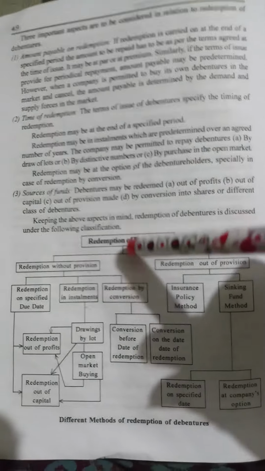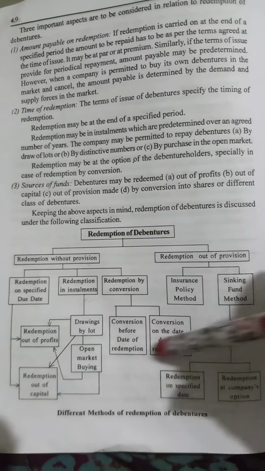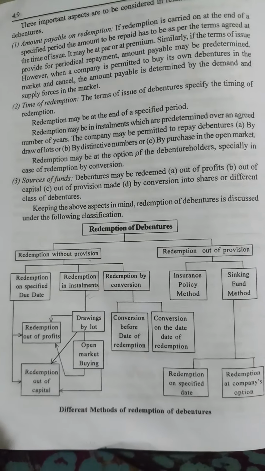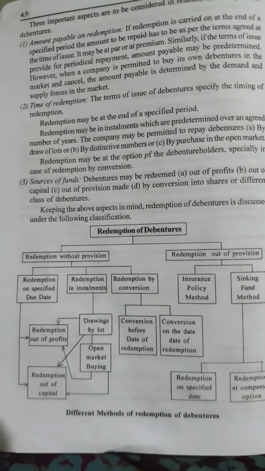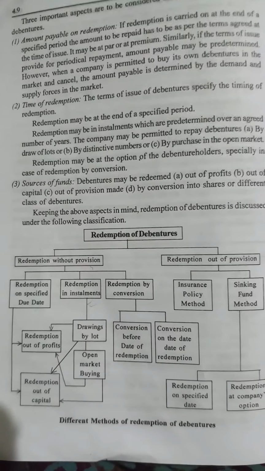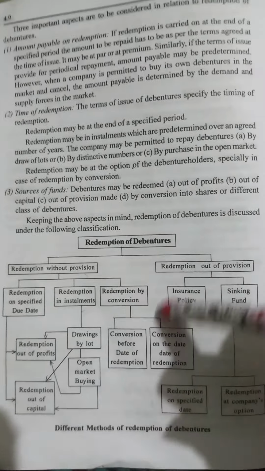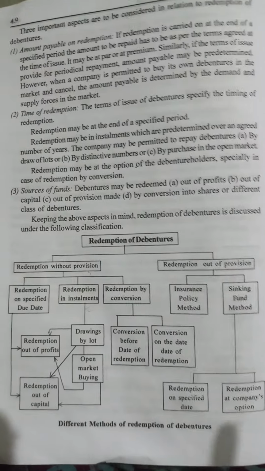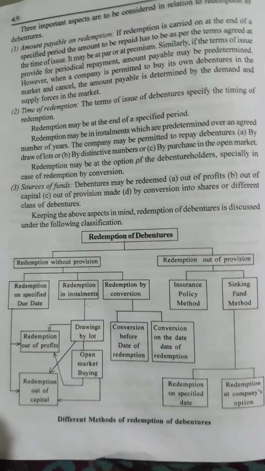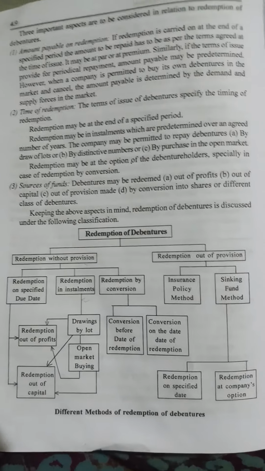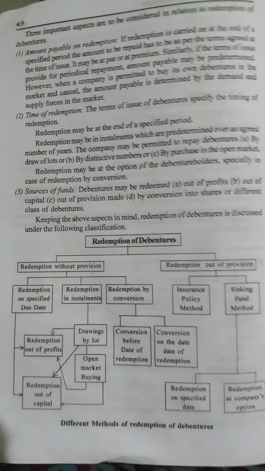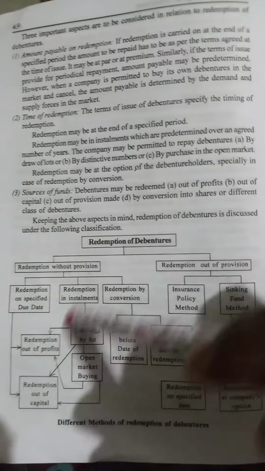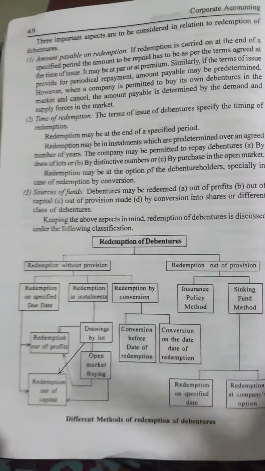The next is redemption by conversion. The term itself implies conversion: debentures may be converted into shares or other securities. That is called redemption by conversion. We have two methods, one before and another after the date of redemption. At the time of redemption, the debenture holders can convert their debentures into shares, or before the date of redemption they can convert them. So these are the methods under redemption of debentures.